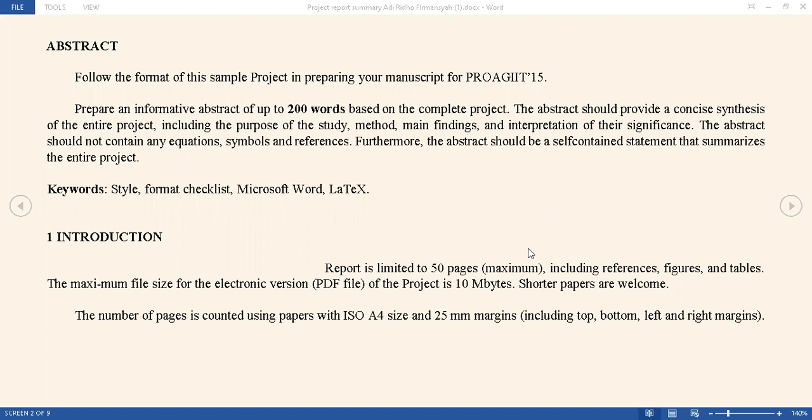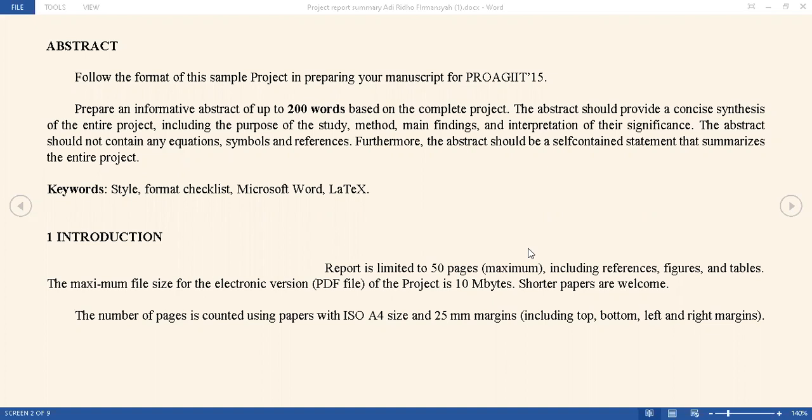Assalamualaikum warahmatullahi wabarakatuh. My name is Adi Reda Firmansyah, and today I will show you my project report about how to write a project report, an example of a project report.